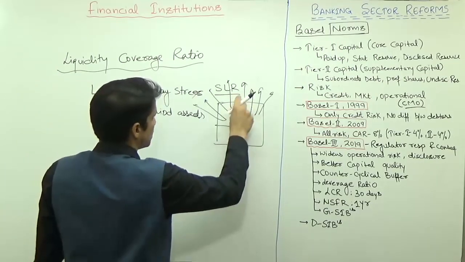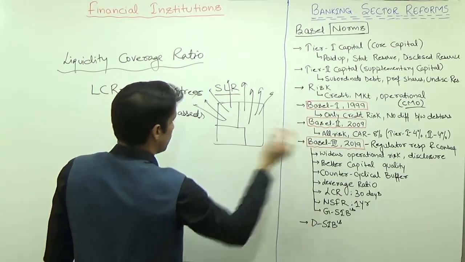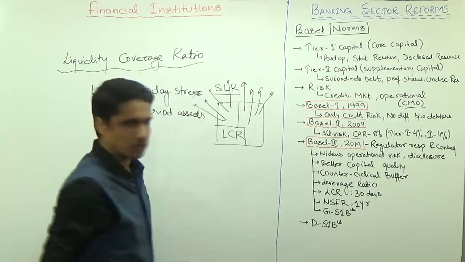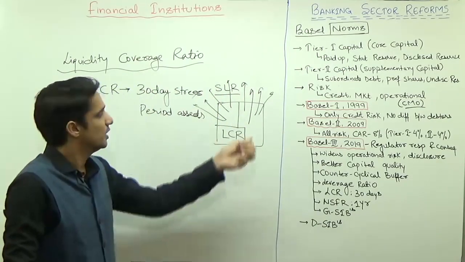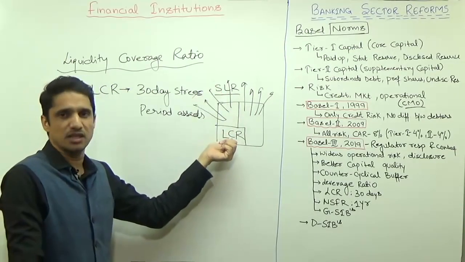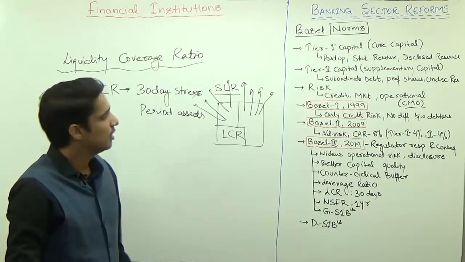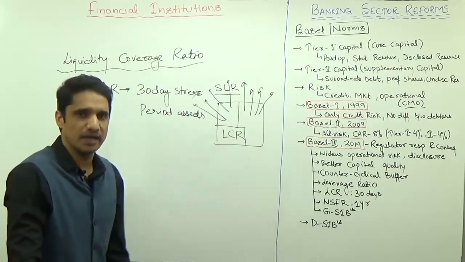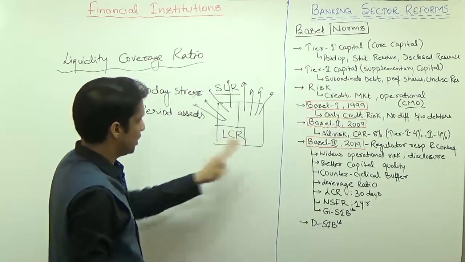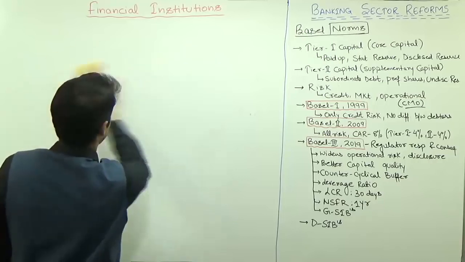Now as per the national thing, you have to maintain SLR. Because India will also accept the recommendation of Basel 3, India will also cover LCR. So a lot of money will be stored with the bank only. That is why the Urjit Patel committee said India should adopt only LCR, which is an international commitment, and we should abolish the concept of SLR. But because we still have time, the deadline of Basel 3 is 2019, right now SLR has been continued and liquidity coverage ratio has not been implemented in India.